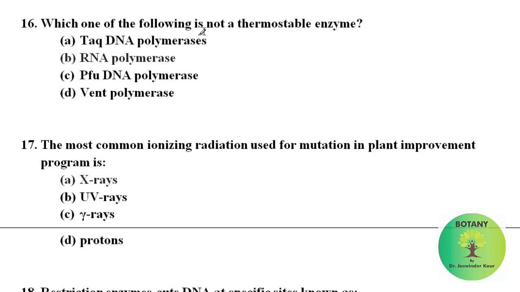Which one of the following is not a thermostable enzyme? Among these, RNA polymerase is not a thermostable enzyme. Other three enzymes are thermostable. The most common ionizing radiation used for mutation in plant improvement programs is X-rays.